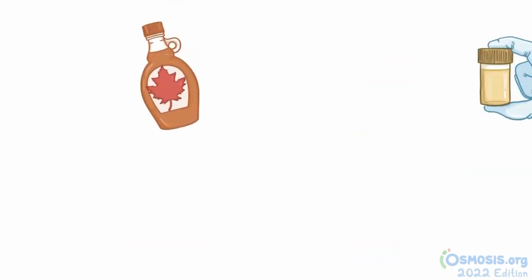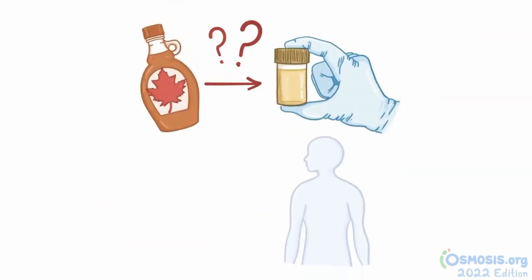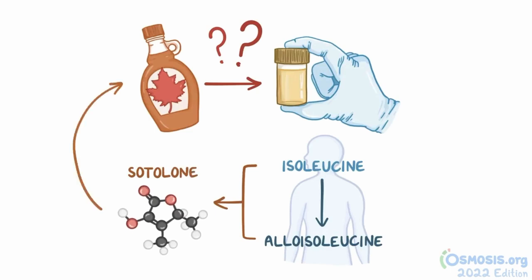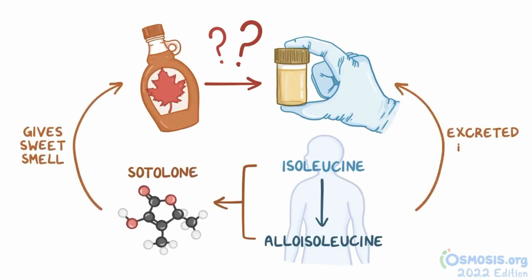So where does the maple syrup-smelling urine come from? Well, isoleucine is spontaneously converted into alloisoleucine in the body. Elevated concentration of plasma alloisoleucine is a sure sign of maple syrup urine disease. Isoleucine and alloisoleucine can also be converted to sotolone, which is the molecule that gives maple syrup and caramel their sweet smell. This molecule is excreted in the urine with other metabolic products, which is why the urine has a distinct sweet odor.